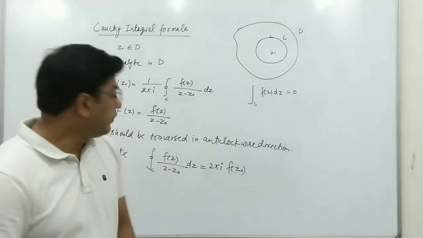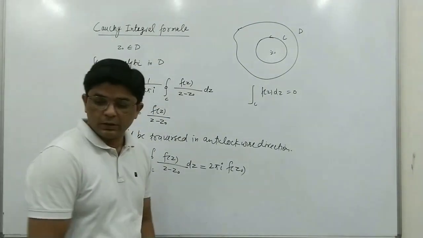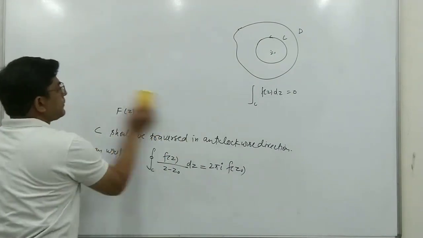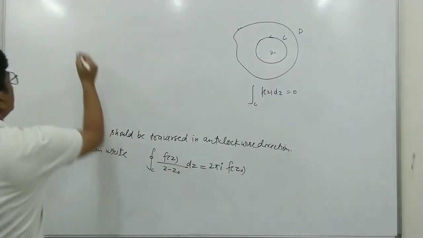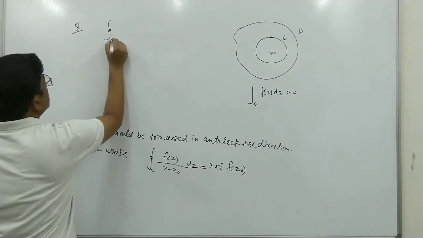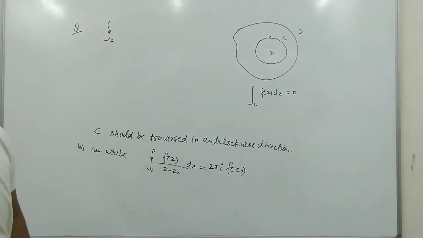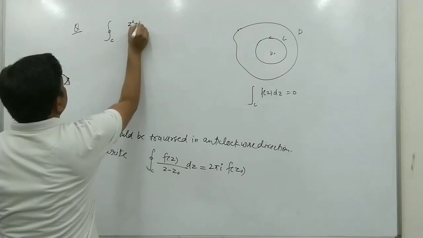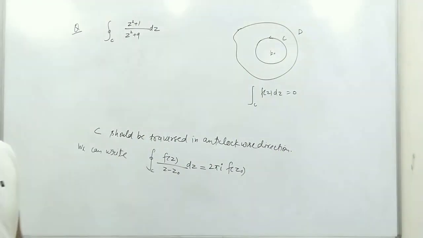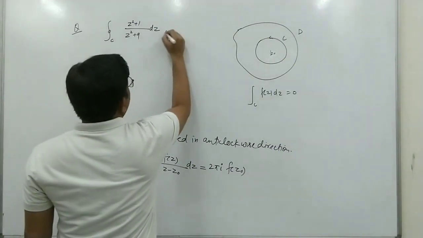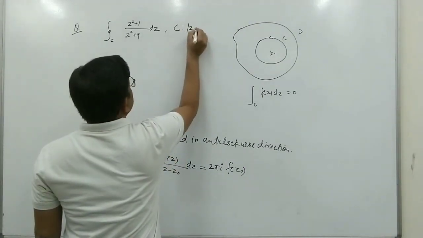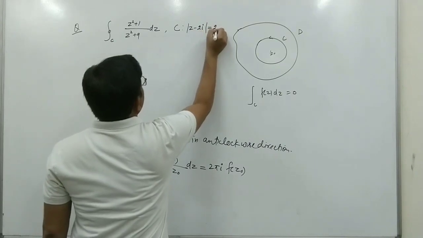Now we see the uses of this formula. For this we can take some examples. Let us take one example: the integral over C of (z square plus 1) upon (z square plus 9) dz, where the given simple closed curve C is mod of (z minus 2i) equal to 2.